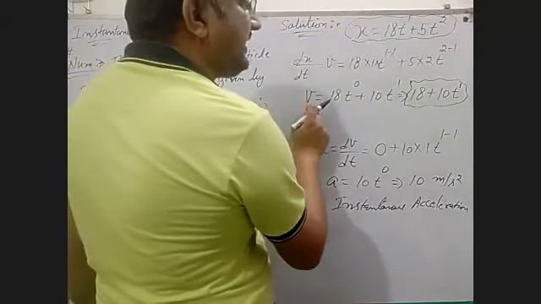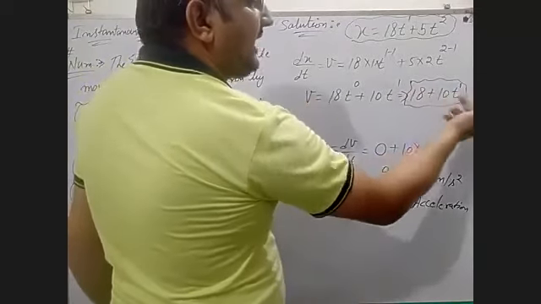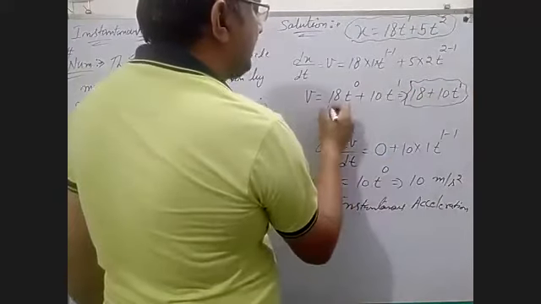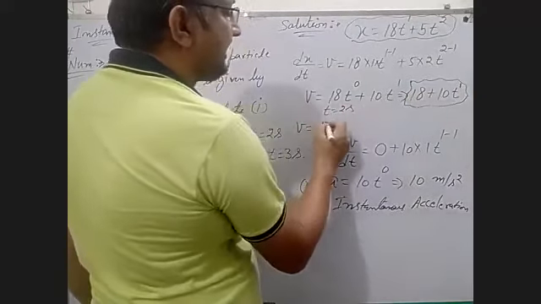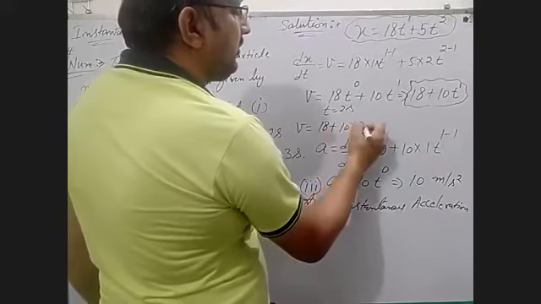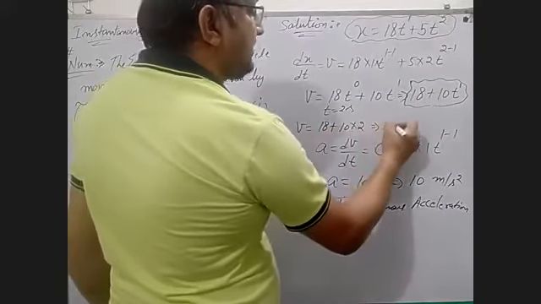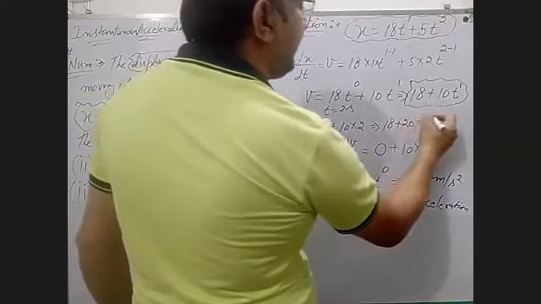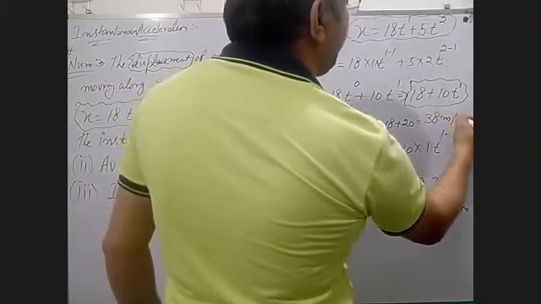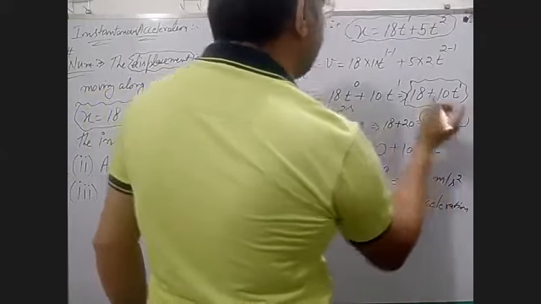This is velocity at any instant. At the instant t is equal to 2 seconds, you have to put it in this equation. Now velocity is equal to 18 plus 10 into 2, 18 plus 20, and 38 meters per second is the answer.